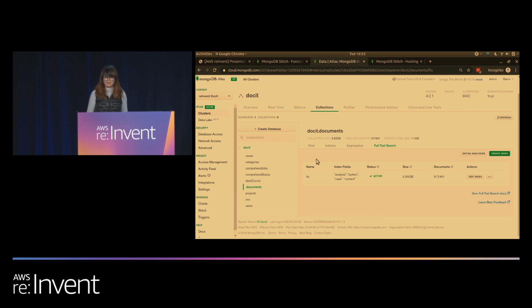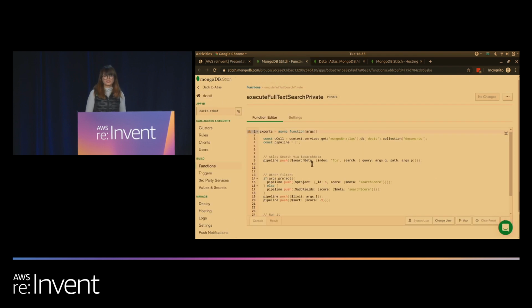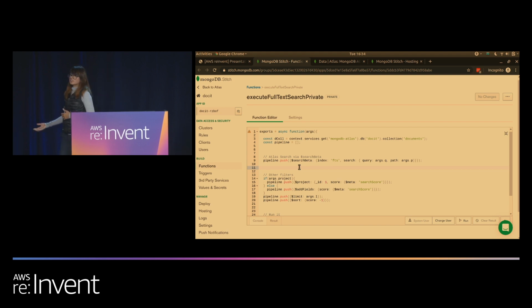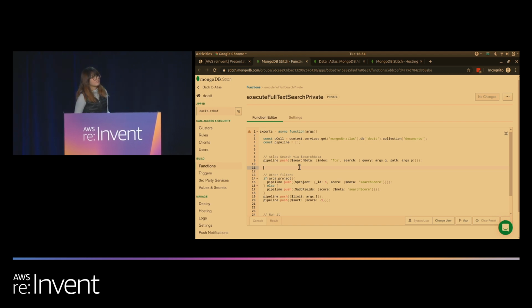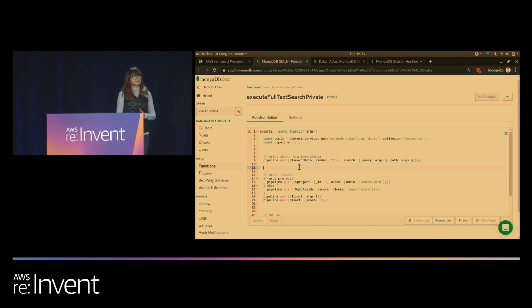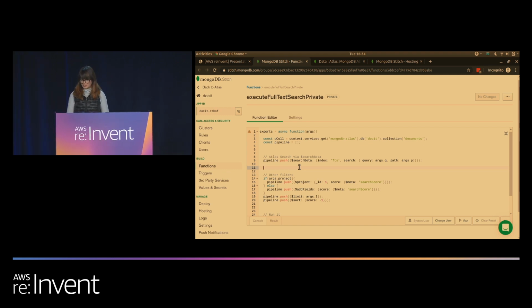Now that I have built my index, let's go ahead and use it inside of a Stitch function. To use this index, I use my search beta aggregation pipeline, followed by any other filters I may want to apply to my query. Now, why did I do this inside of a function? Well, if my data model changes, or if I have new requirements for text search, all I have to do is update my function without having to redeploy the application code.